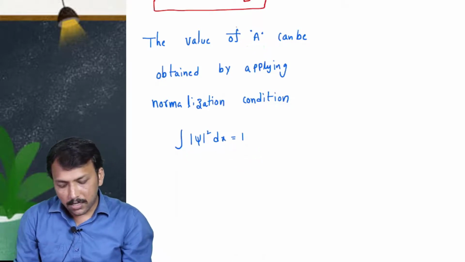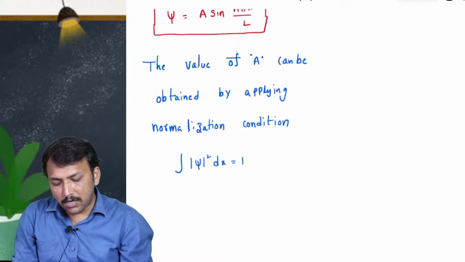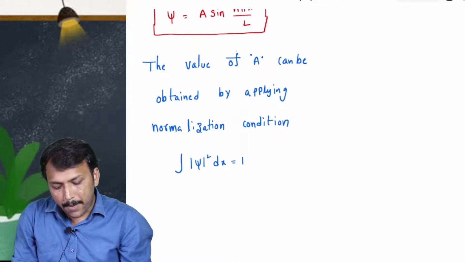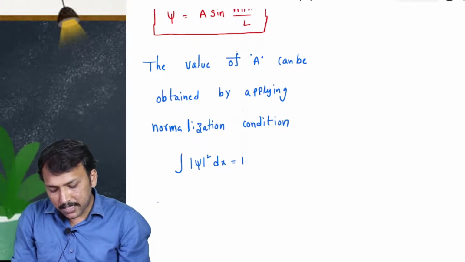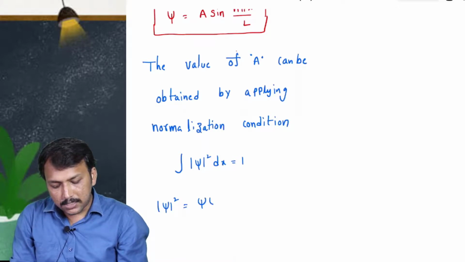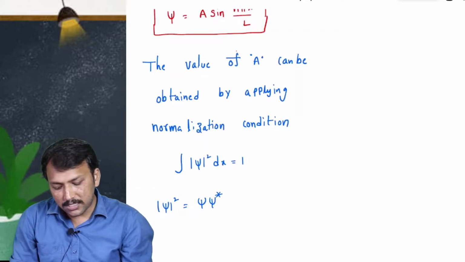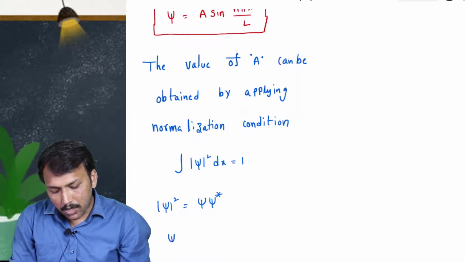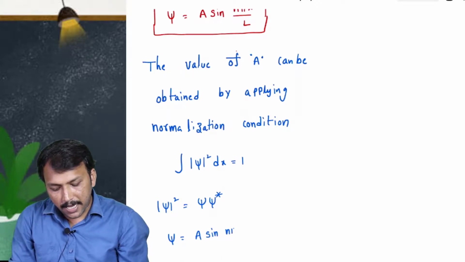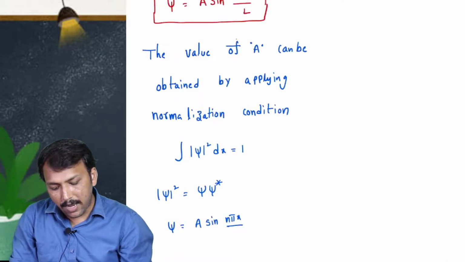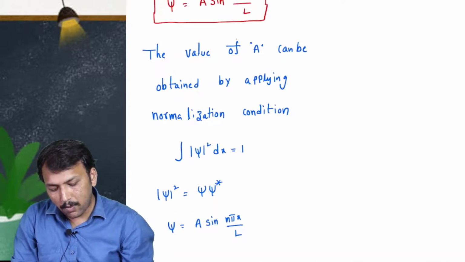So how will we solve that one? We know that here we have mod psi square. What is meant by mod psi square? Mod psi square means the product of psi into psi star. So what is the psi value? Psi is equal to, already we know that, A sin n pi x by L. Now what is psi star?